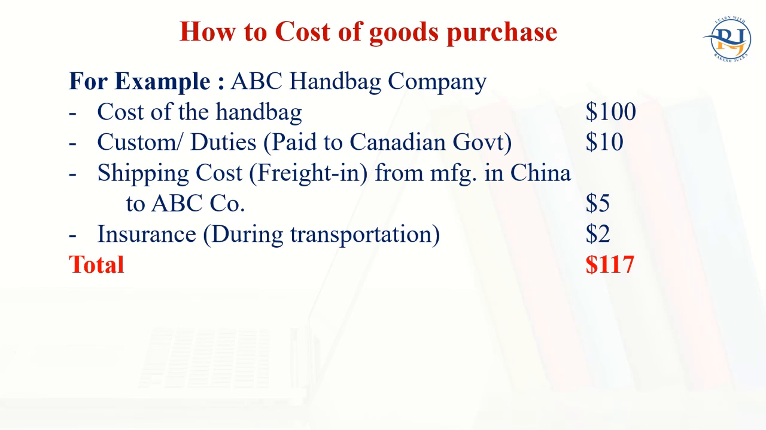So how do we calculate the cost of goods purchased? I'm talking about the purchase. When a company buys some goods or articles, maybe laptops or other electronic devices that Best Buy is purchasing, whether cash or credit, it doesn't matter. So we're talking about inventory management. Let's say ABC Handbag Company has purchased some handbags. The cost of the handbag is 100, customs and duties paid to the Canadian government is 10, shipping charges are $5, and insurance during transportation is 2. So 117 is the cost of one article, meaning one handbag.